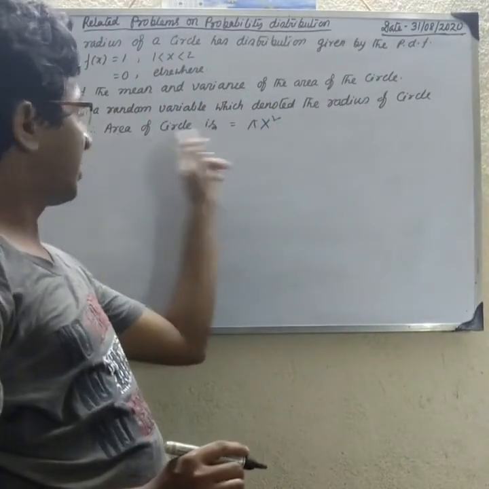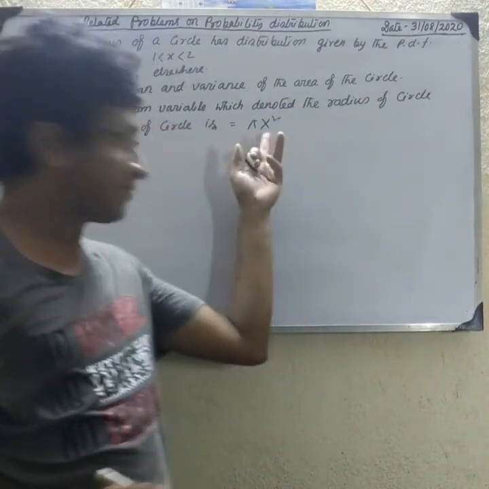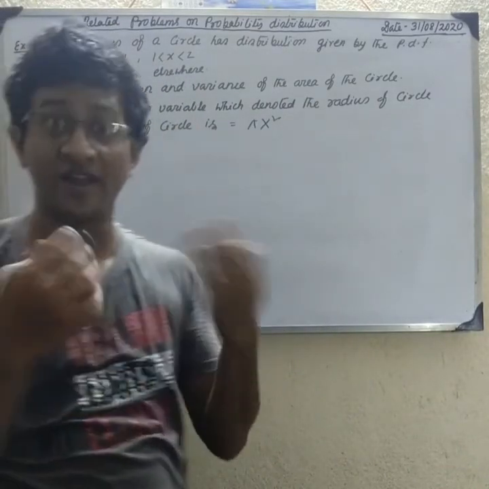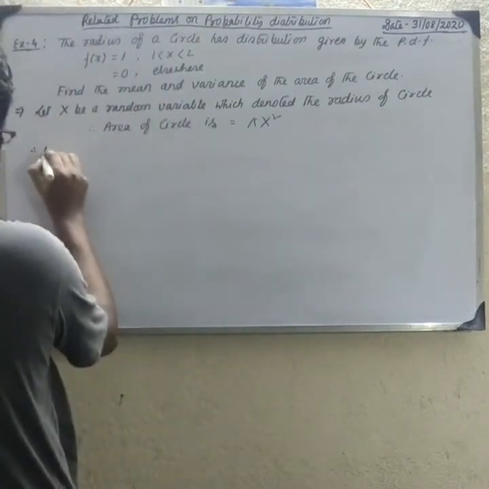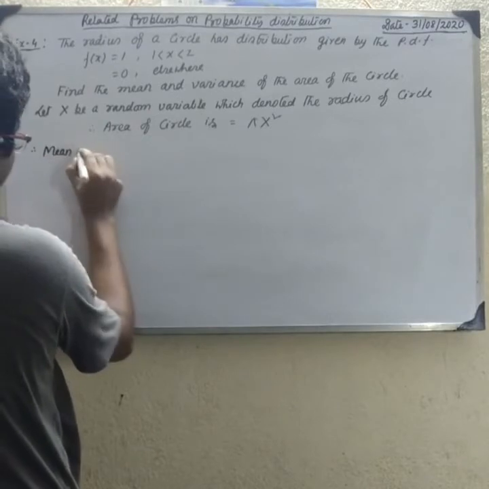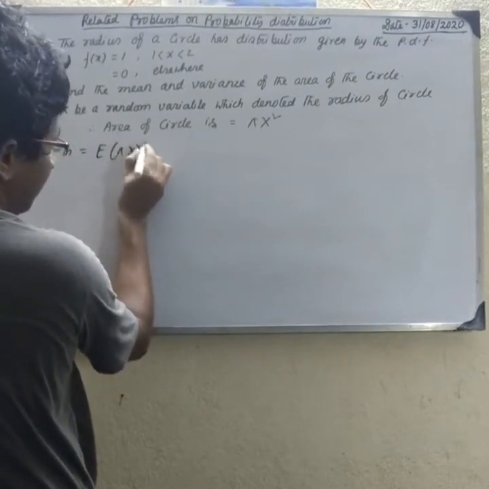So we have to find the mean of this pi X square, that is E of pi X square. Therefore mean equals E of pi X square.